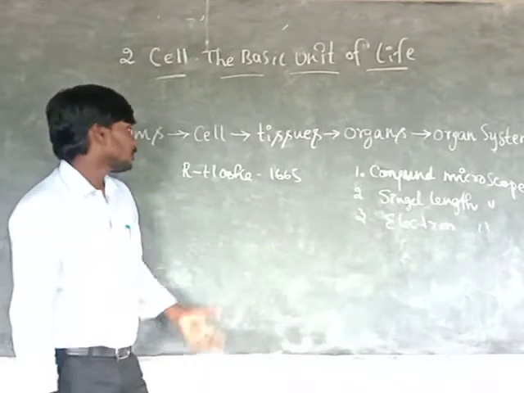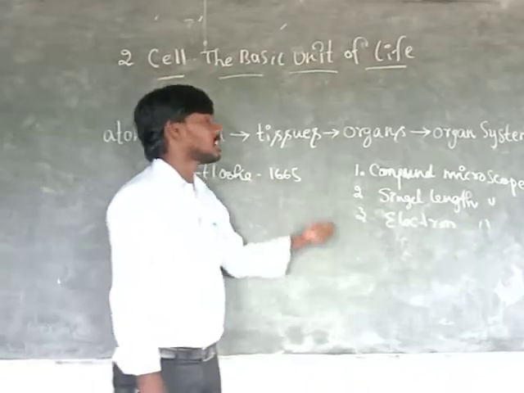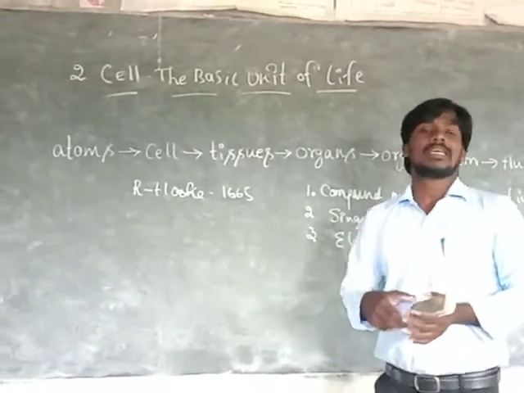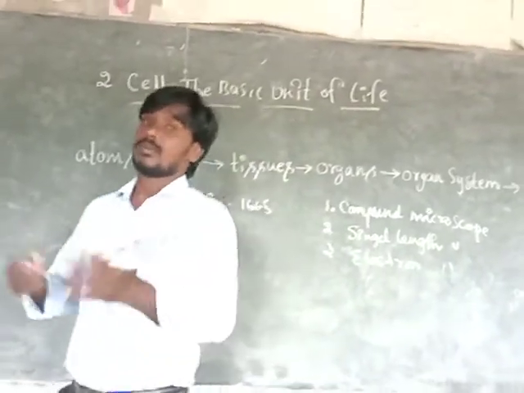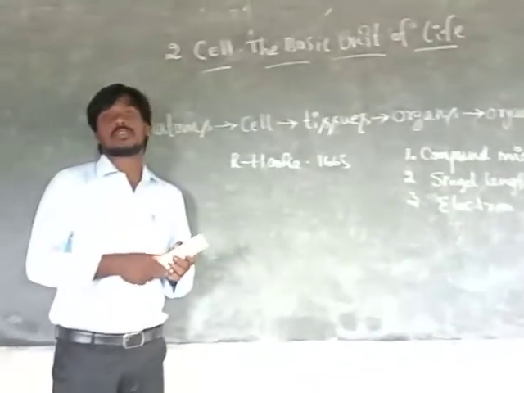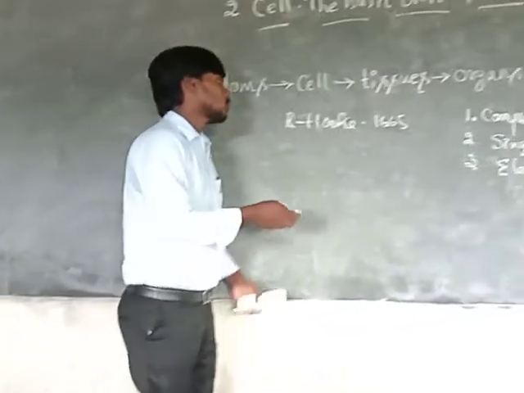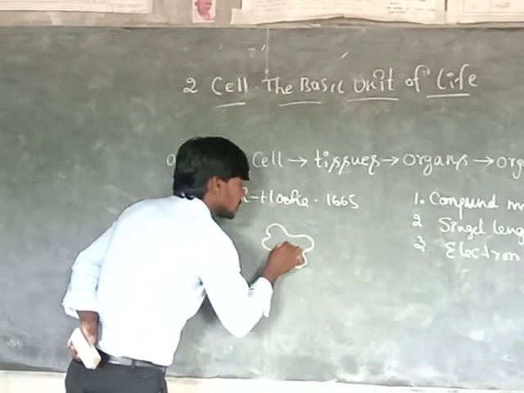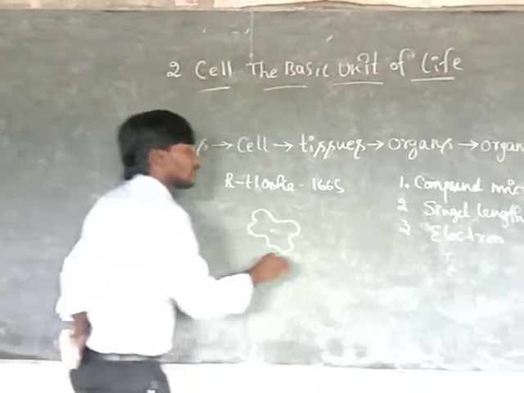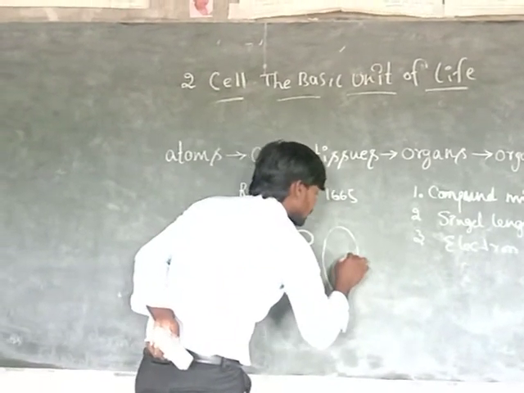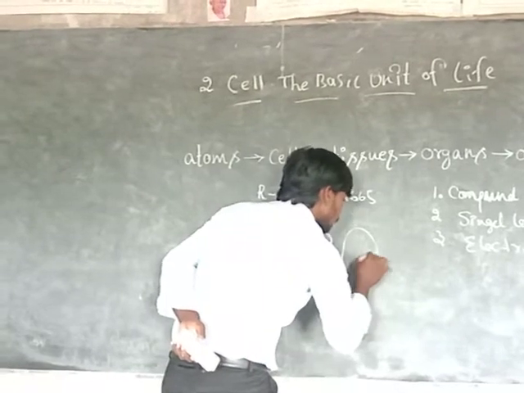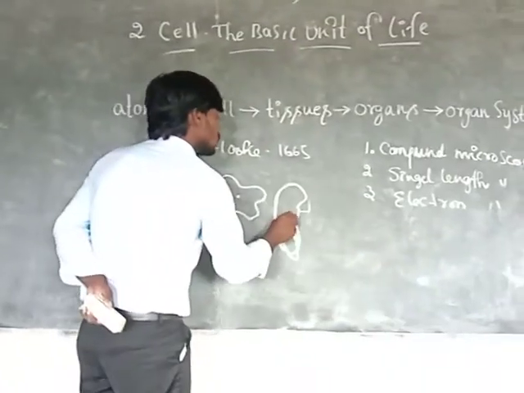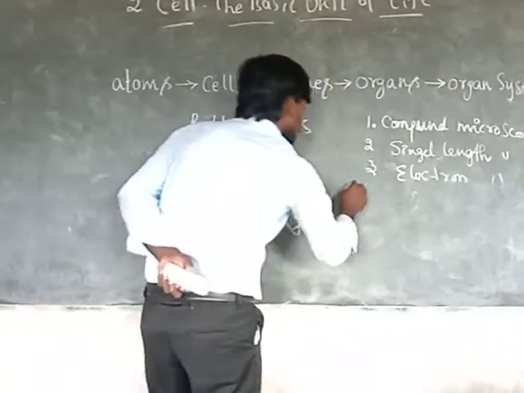Robert Hooke in 1665 observed some cells, like bacteria and single cell animals like protozoa, chlamydomonas, and paramecium. For example, the shapeless animal is the amoeba. This is a single cell animal. Paramecium is another example. This is paramecium, also a single cell animal, and chlamydomonas.